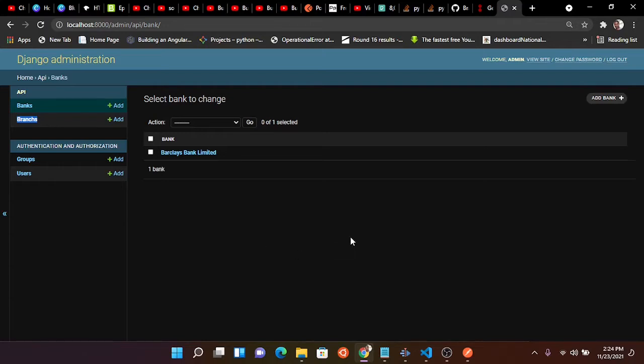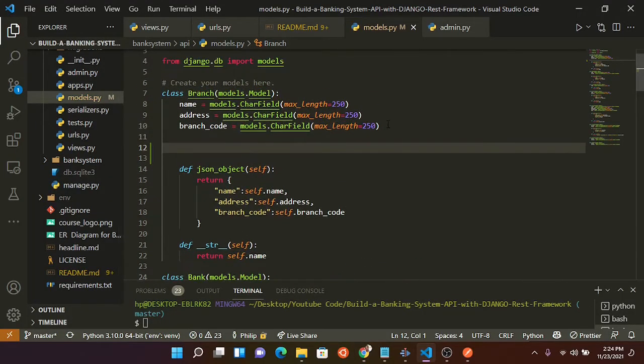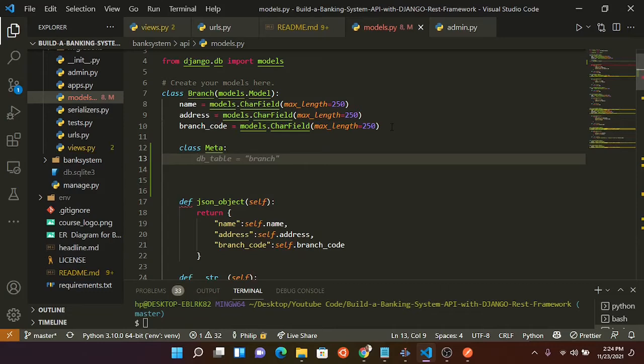So what we're going to do, we're going to go to the models.py file and find the branch model and add class Meta, and then we say verbose_name_plural equals to branches.